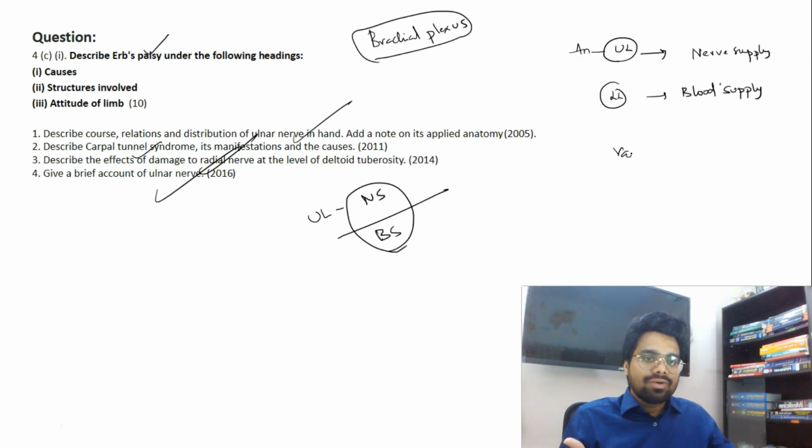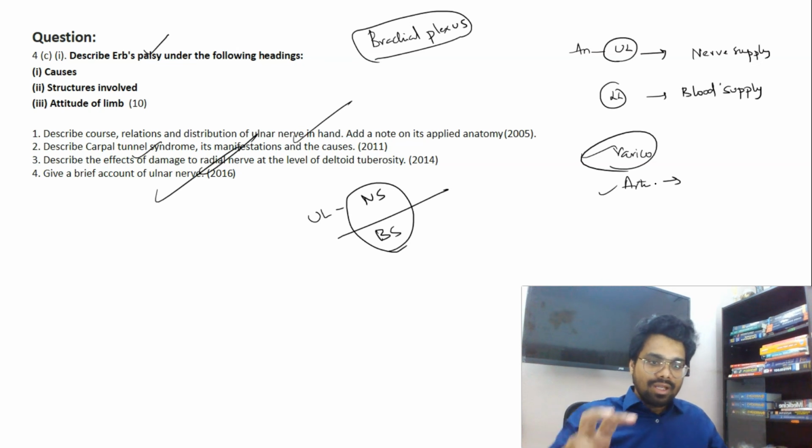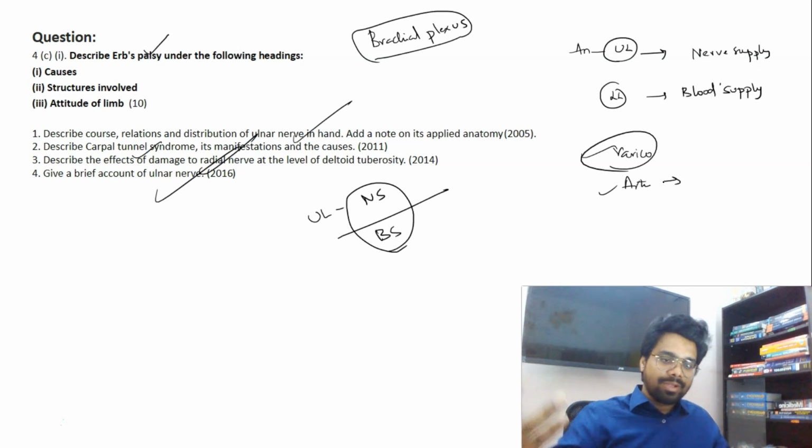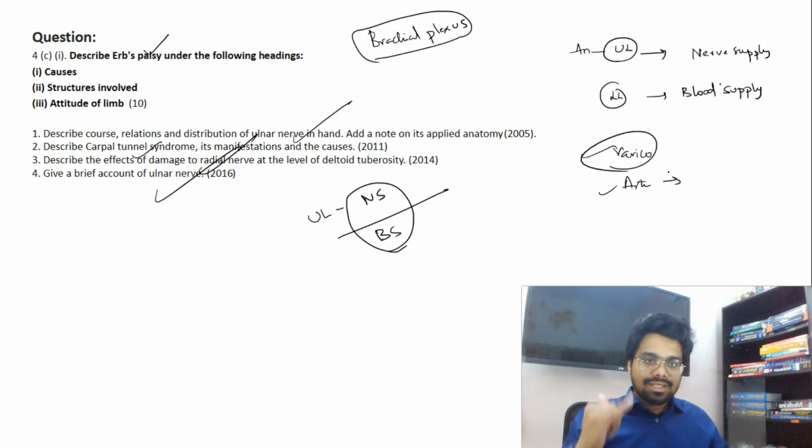That means varicose veins, loss of competency of the valves. Arterial supply, if it gets damaged, you will see fracture of the neck of the femur. Avascular necrosis of the neck of the femur is common in adolescents, aged patients. So this is again vascular supply or blood supply is more important for lower limb, whereas nerve supply is more important for upper limb.